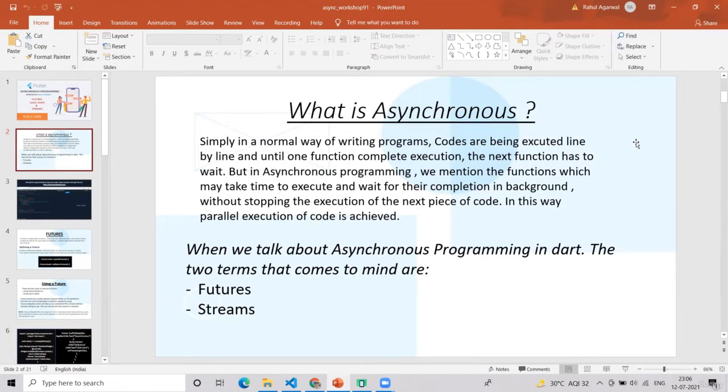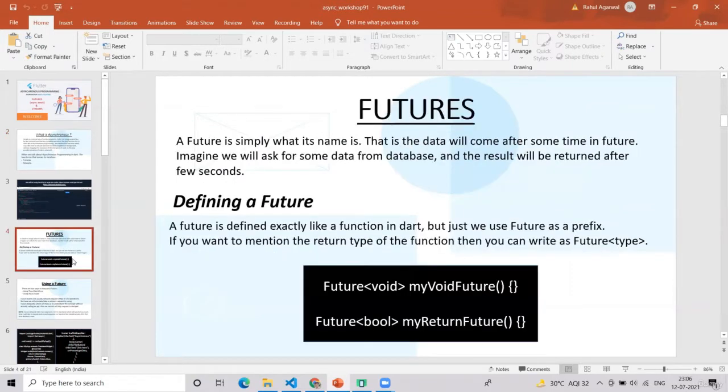That's it. So when we talk about asynchronous programming in Dart, the two terms that come to mind are futures and streams. These are the two types of asynchronous programs, you can say. We will discuss them one by one. First, we will discuss what a future is.